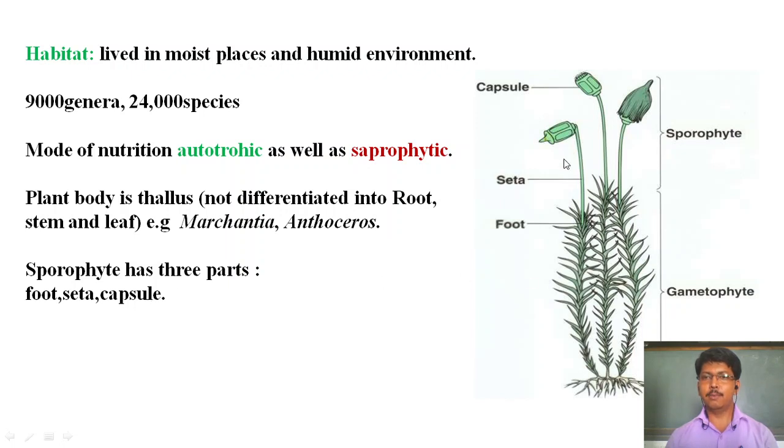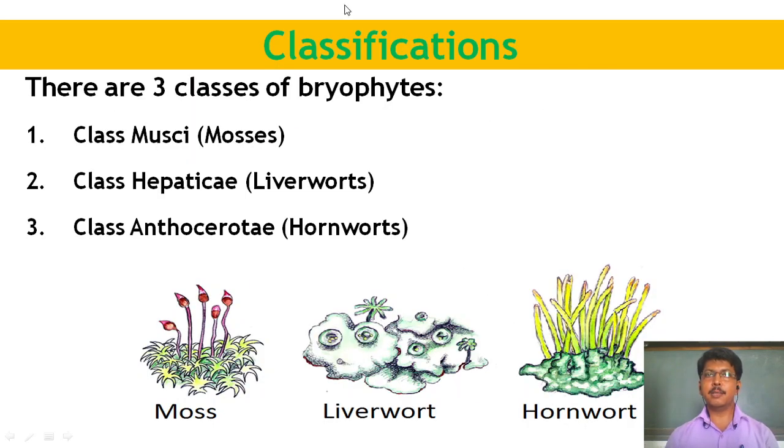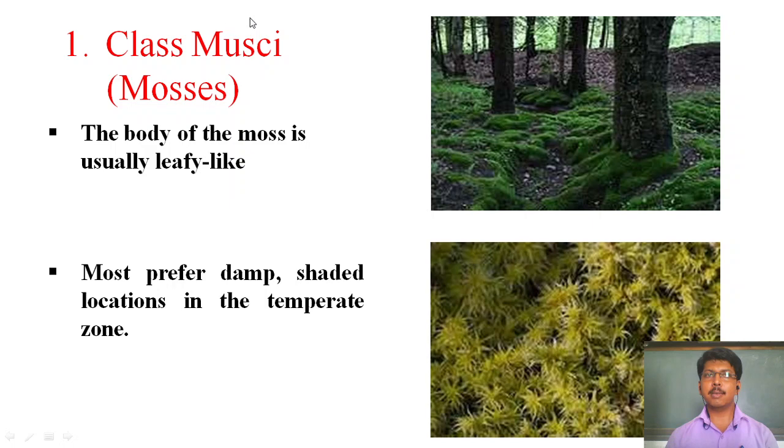So this is the foot, this is the seta, and this is the capsule. This is the sporophytic body. Now the classification of the bryophyta. Bryophyta is divided into three classes: Musci, that means the mosses; Hepaticae, called liverworts; and Anthocerotae, called hornworts.